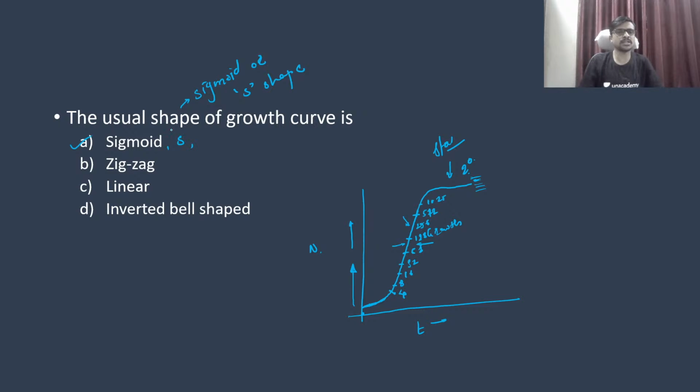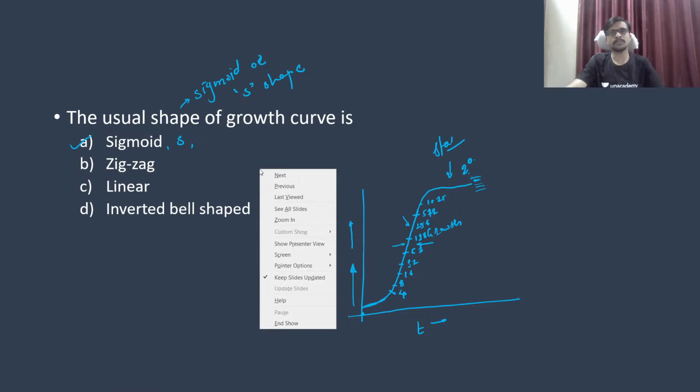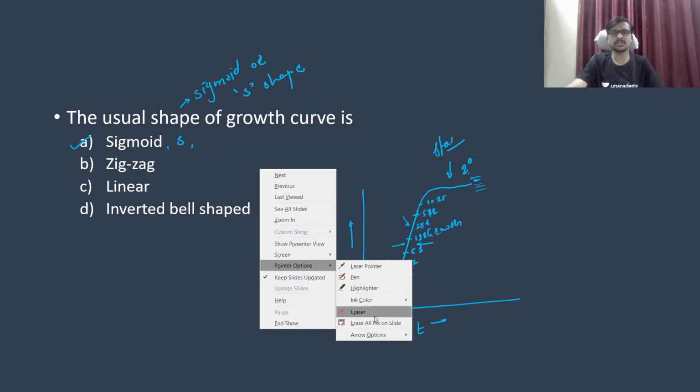Okay, so this is the shape. It's not linear and it's not an inverted bell shape. So what is meant by inverted bell shape, and which graph shows an inverted bell shape? Okay, so we will discuss it in the environment chapter.